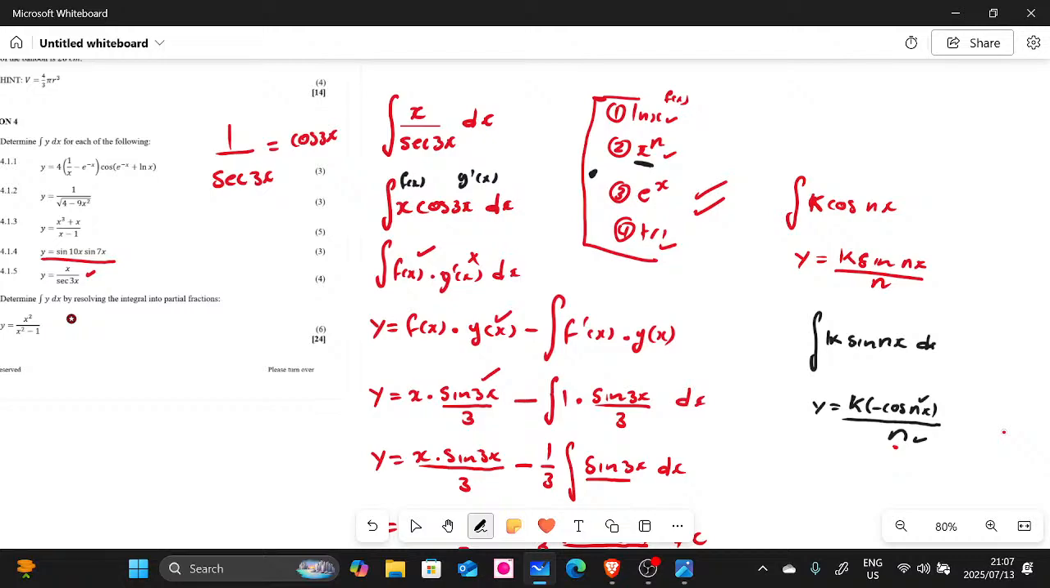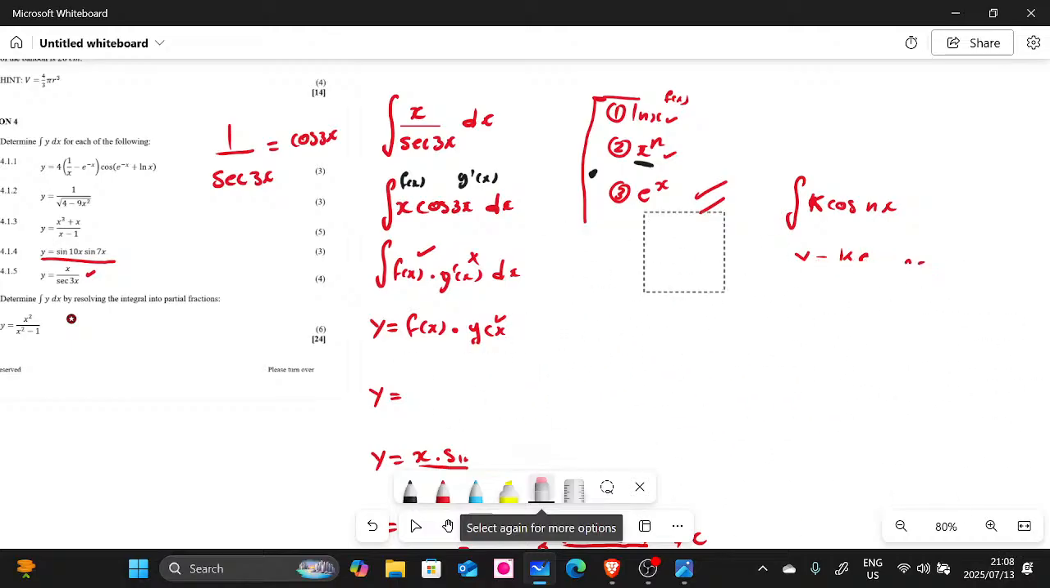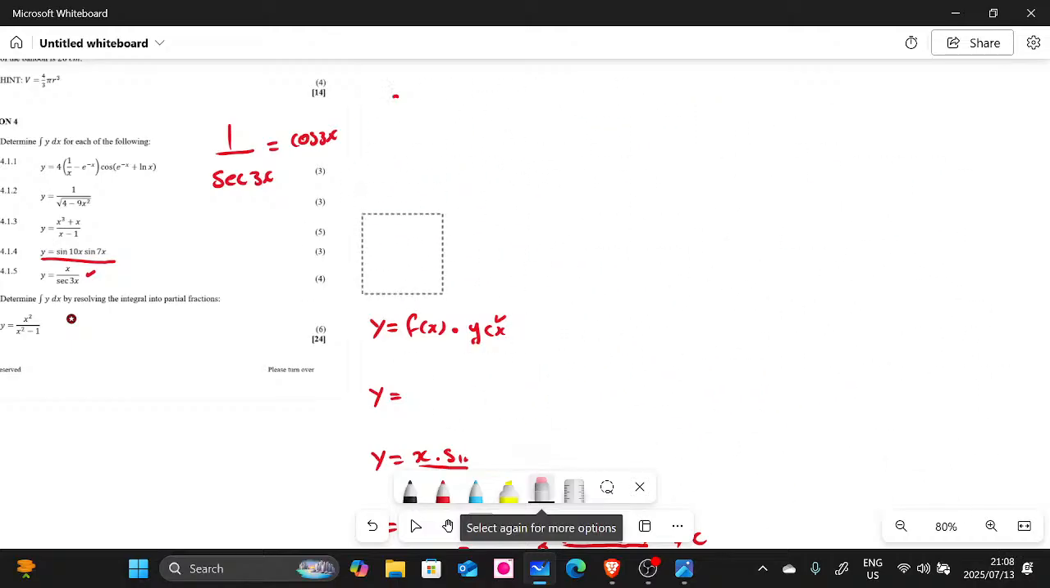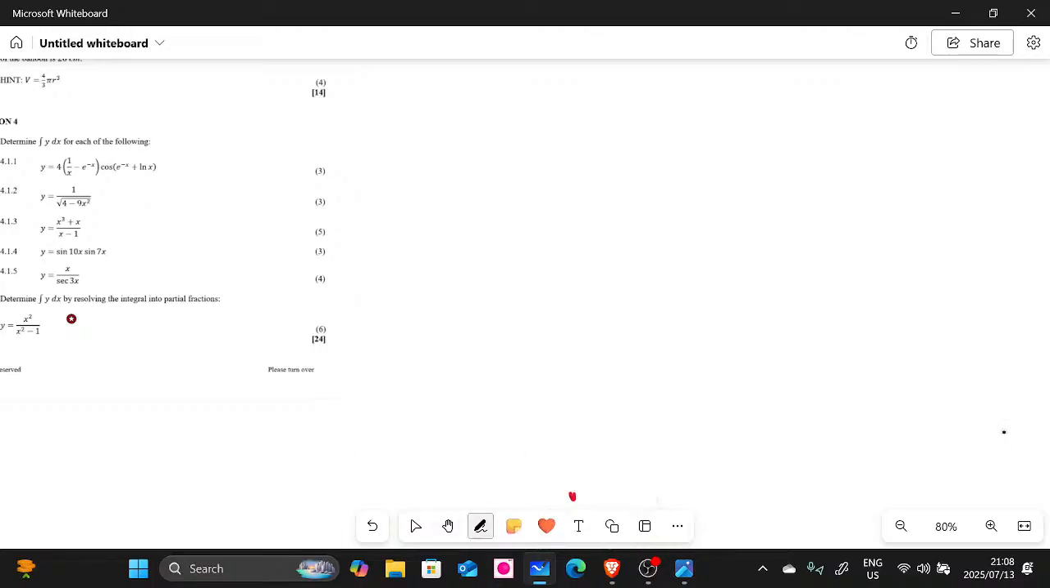So it's ln, or x to the power of n, or e to the power of x, or a trigonometric ratio, right? All right, so I'm going to erase this, and then we're going to do the last question. Then from there, hopefully, if we still have power on our mic, we'll be able to do other problems that you guys have questions on, right? Okay, let's continue.